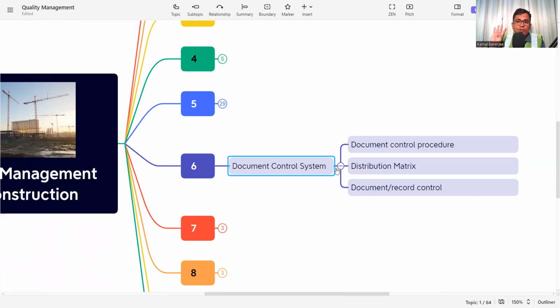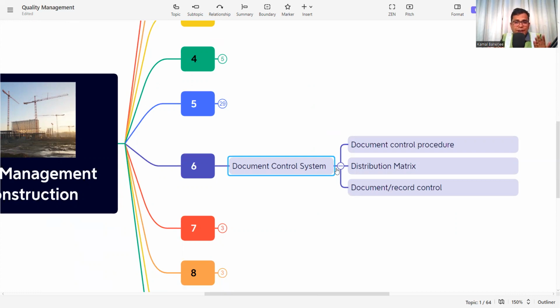This should be the document control procedure, how the document will be kept and how the record will be kept; that will be mentioned in the document control procedure. And the distribution matrix, how the document will be distributed to the people from top to bottom, will be the document distribution matrix that should be mentioned in the quality management system. Then document and record control, how we will control the document.